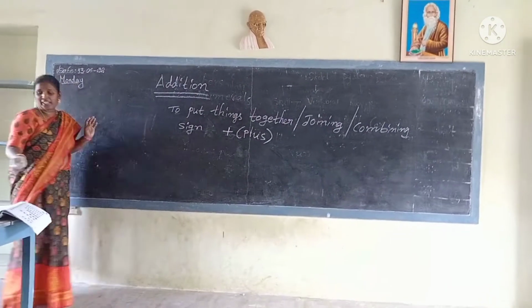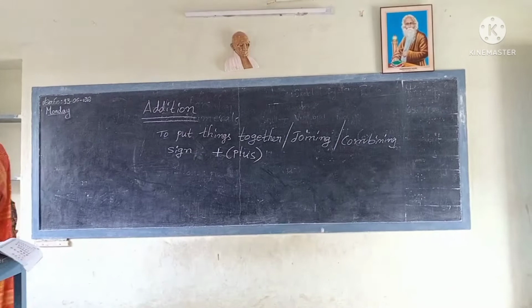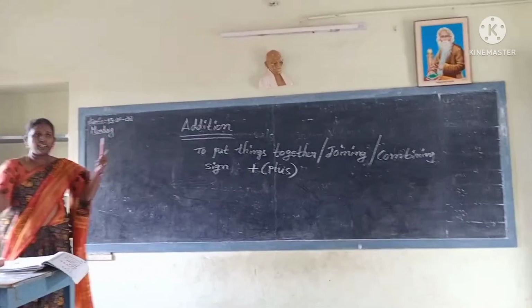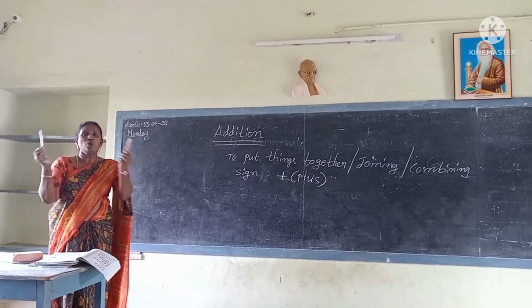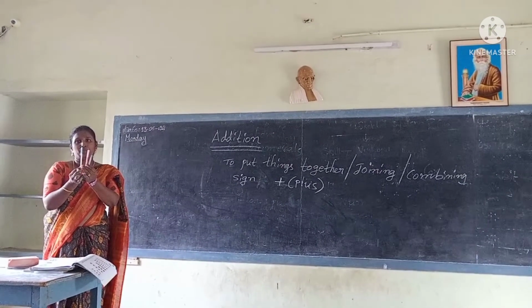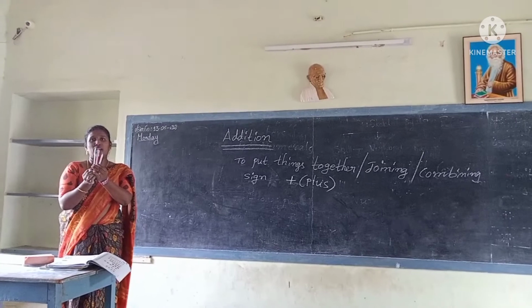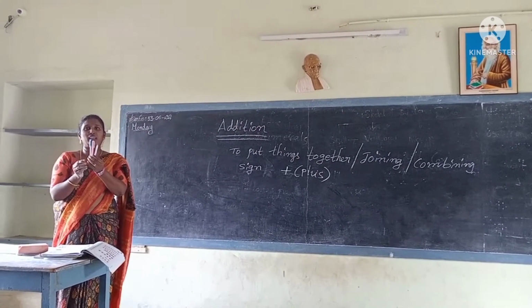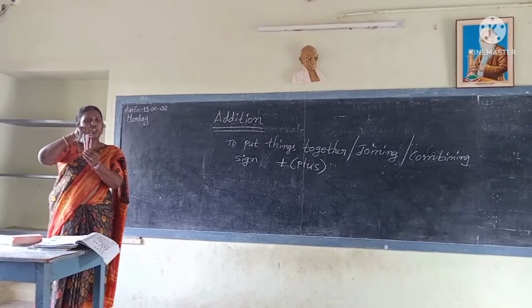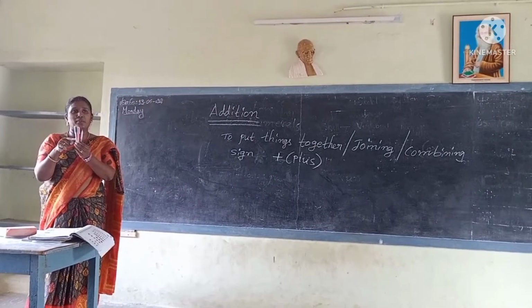See, in my right hand one pen is there. In my left hand two pens are there. Now I will put them together. Then how many pens are there? 1, 2, 3. 3 pens are there in my hand.